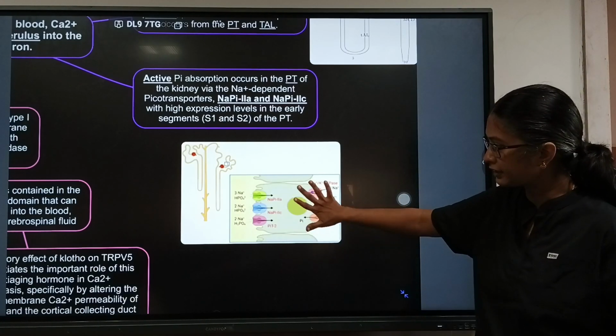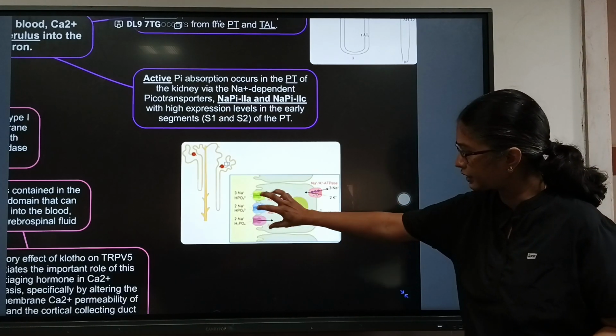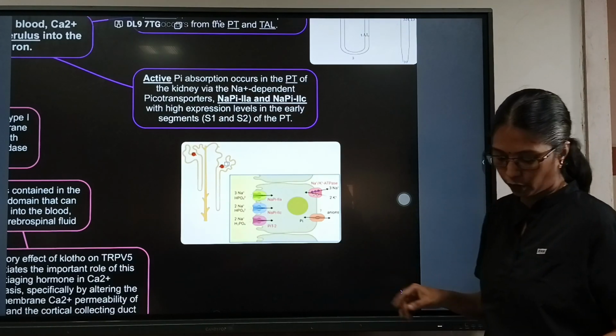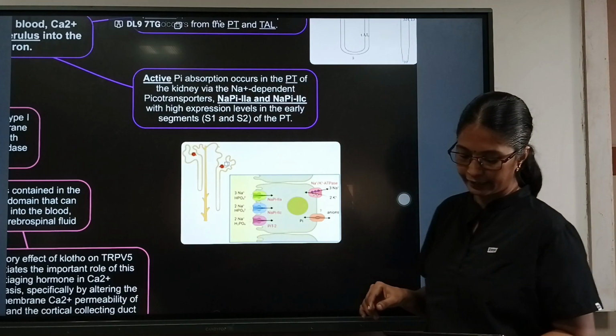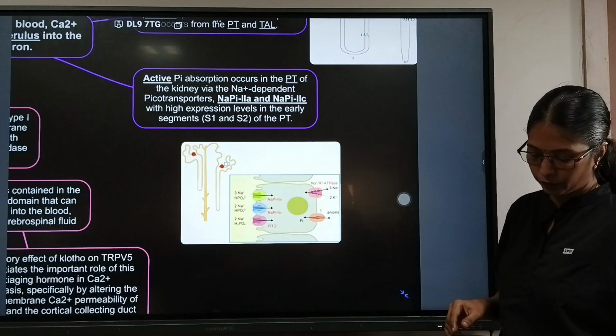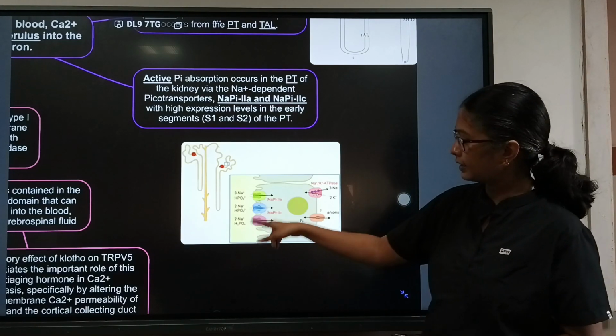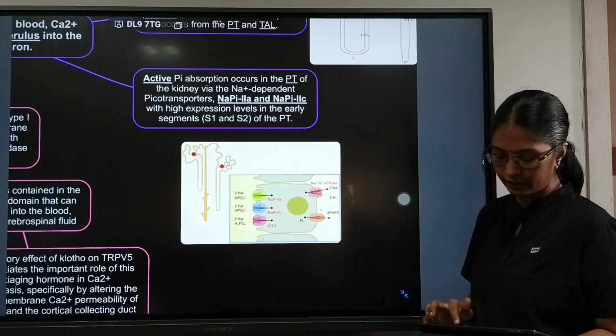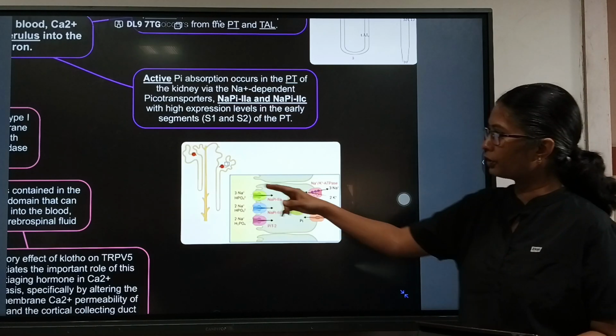At the cellular level, we have all the receptors here which take it and then transport it outside. So active phosphate absorption occurs in the proximal convoluted tubule of the kidney via the sodium dependent transporters. There are two types, 2A and 2C, with high expression levels in the early segments of the proximal convoluted tubule.